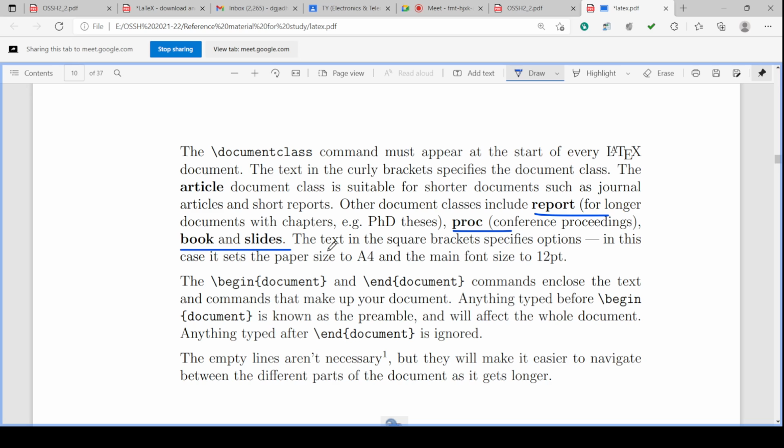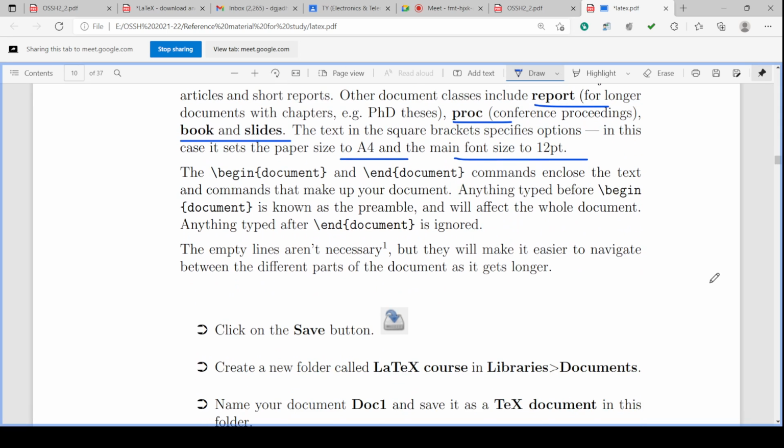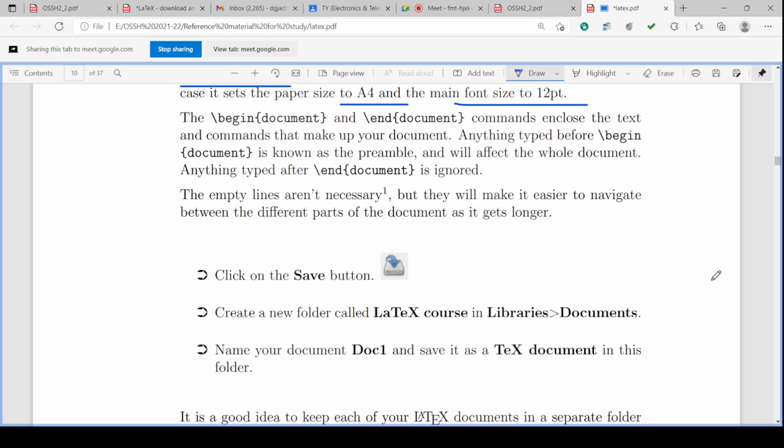The text in square brackets shows the A4 size paper and font size 12 point. And then begin document and end document are commands which enclose the text and commands that make up the document. Anything typed before begin document is known as a preamble and will affect the whole document. And anything typed after the end document is ignored. The empty lines aren't necessary, but they will make it easier to navigate between the different parts of the document as it gets longer.